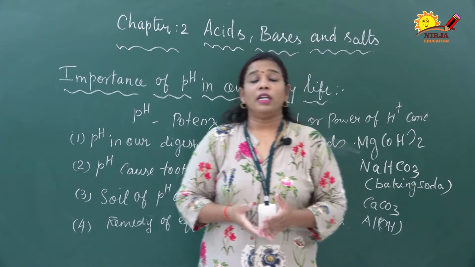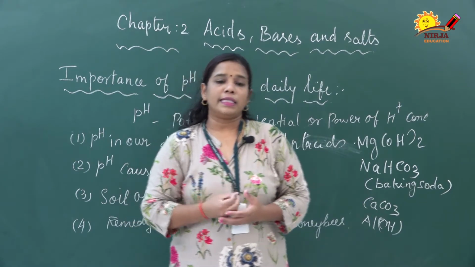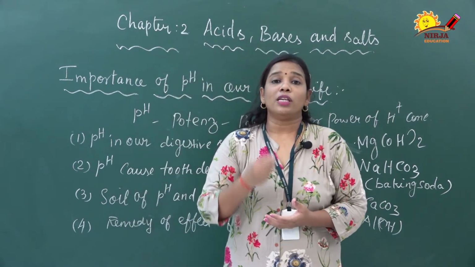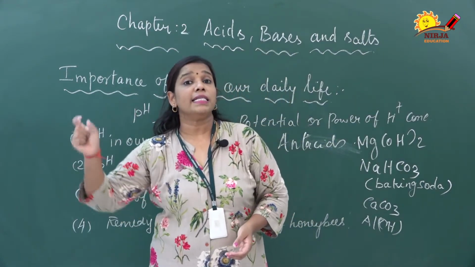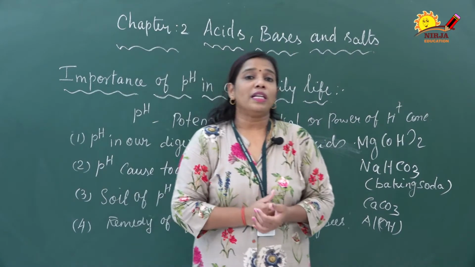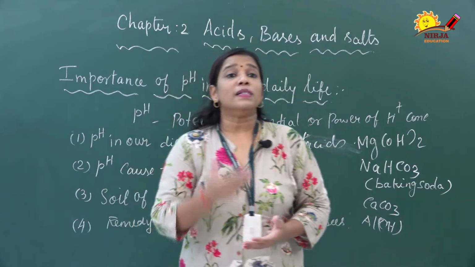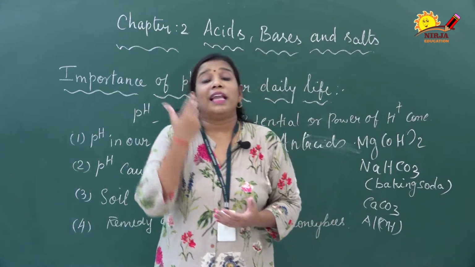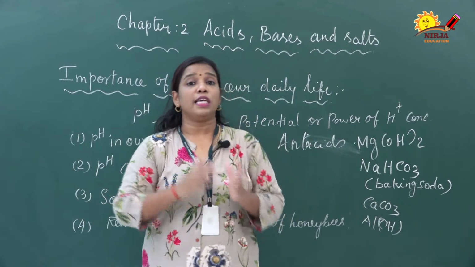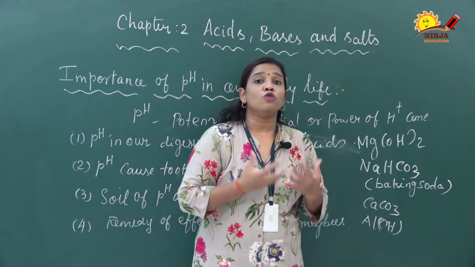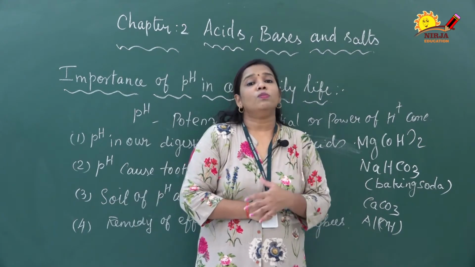Suppose the soil has a pH value less than 6.5. That soil is called acidic soil. At that time, the farmers add lime to the soil. Lime is nothing but calcium oxide, CaO. When the soil is too acidic, farmers add lime to the soil.